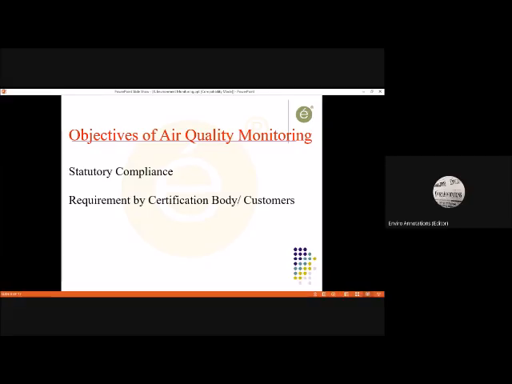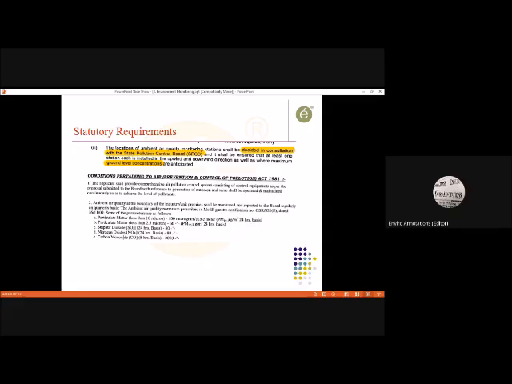So that can be a requirement from the customers. So these are the objectives. Then you see how the statutory requirements, I'm just trying to show two basic objectives, to share about one EC requirement and one CTO requirement.